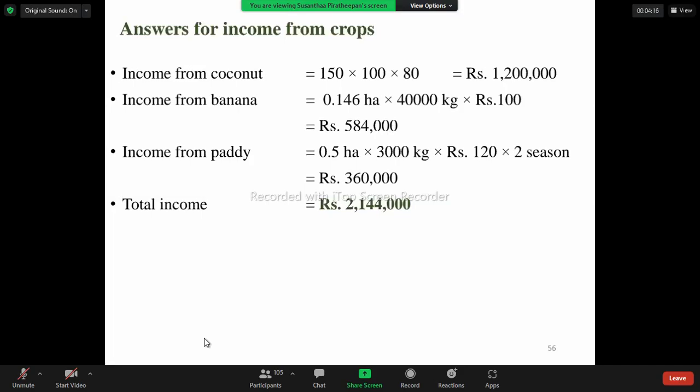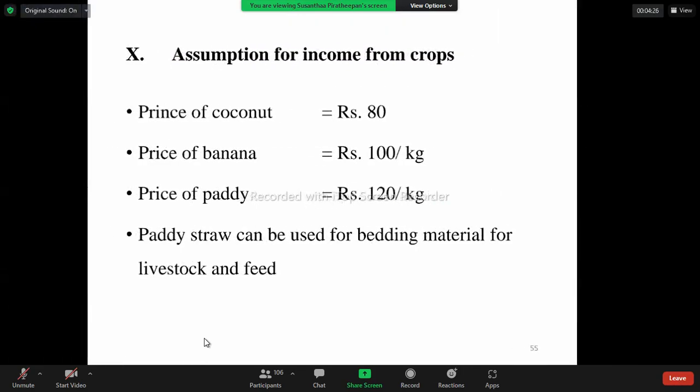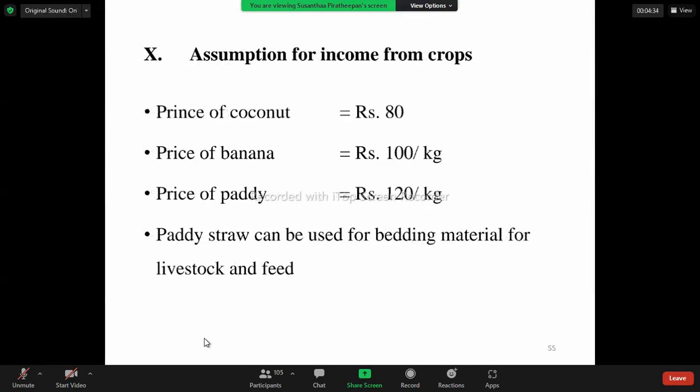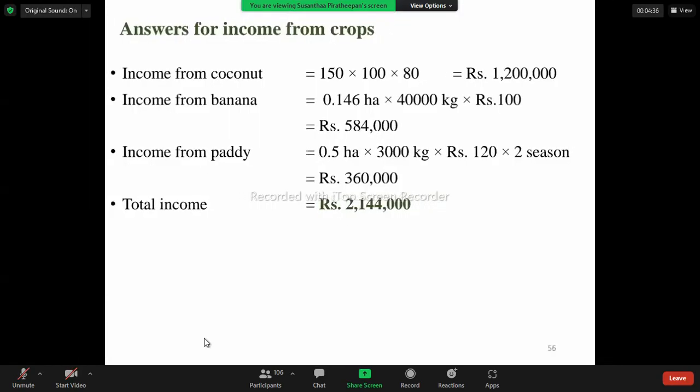And income from the paddy, again 0.5 hectare per season. So there are 300 kilograms. The paddy is cultivated in 0.5 hectare area in 2 seasons, and the price of paddy is rupees 120. All has to be multiplied. So this is the total income from the farm.